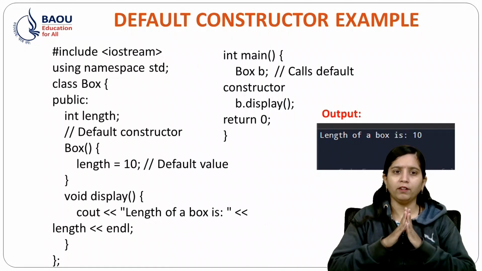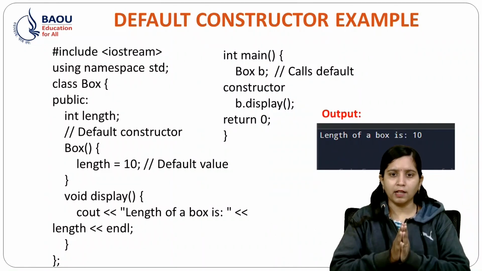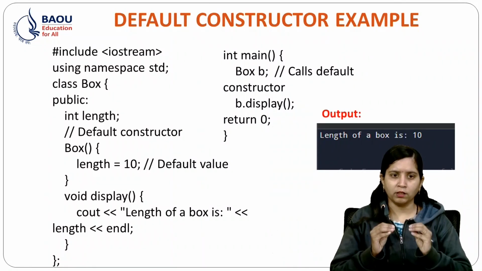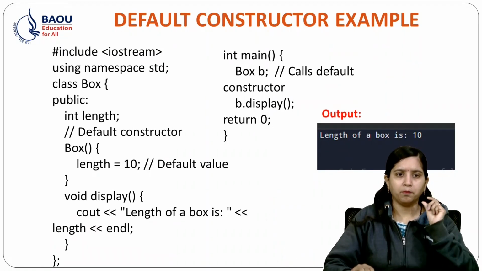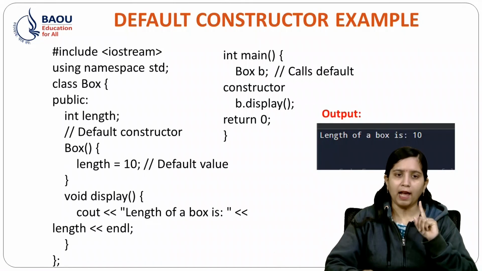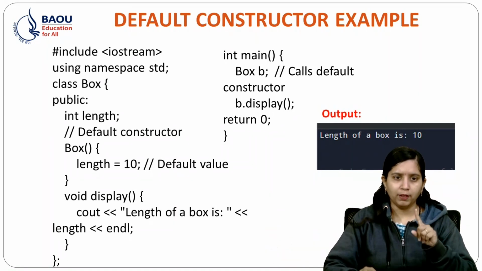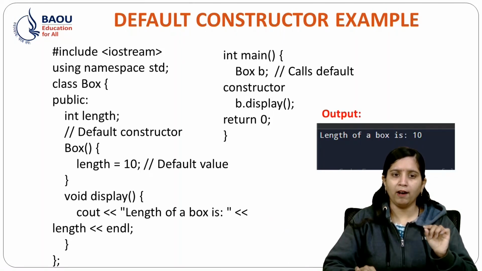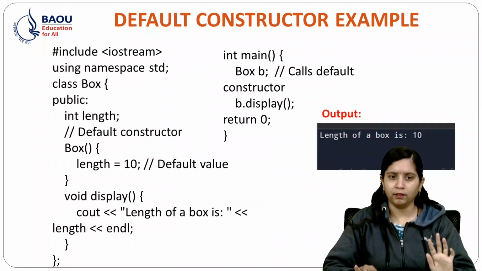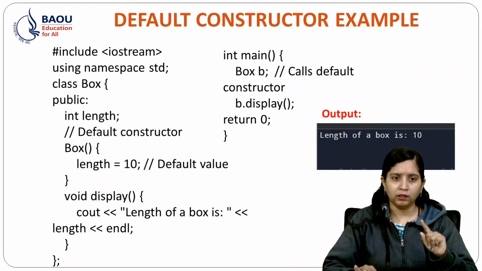So here I have taken one example of a box, and I have class Box. Box is the class name. In that I have one data member, int length, and I want that data member to have the default value 10. So in Box, I have taken one constructor, that is the default constructor.